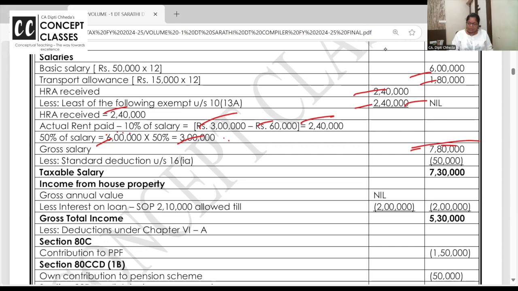Yeah. Now, self-occupied property, there's a loss due to interest on loan 210. Maximum allowed is 2 lakhs. House property loss can be set off in salary. See, set off rules are also very important. And I've said earlier also that 6 heads are there, right? Okay. Chalo. 7 lakh 30, 2 lakh तो ये आ गया आपका 530.